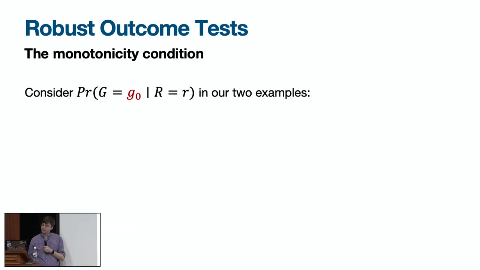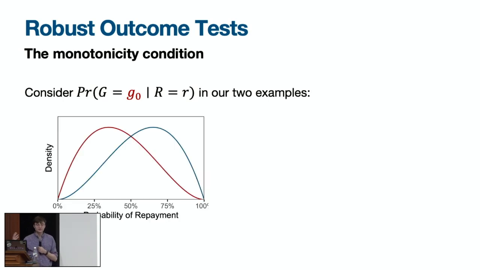Okay, so to understand what went wrong, the right thing to look at turns out to be the proportion of people in a given group as a function of risk. So in our first example, where we got the idea for the robust outcome test, the densities looked like this.